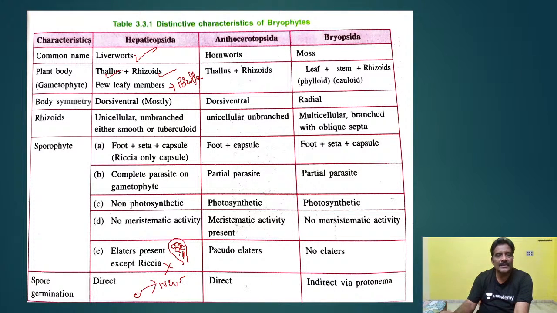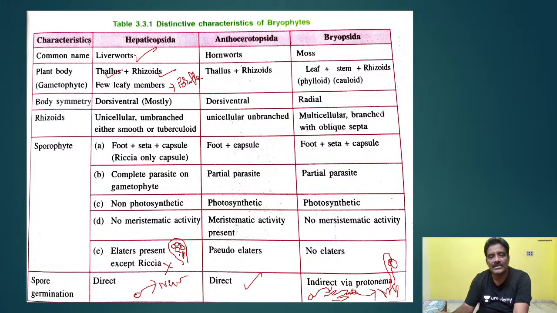This is also direct in the case of Anthocerotopsida. Anthocerotopsida, Hepaticopsida and Bryopsida are the three classes of bryophytes. And here you see indirect germination via protonema. The protonema is generated first, a filamentous body like this. This is the juvenile stage. The spore germinates and forms the protonema, and from this protonema the gametophytic stage develops. From the gametophyte, the sporophyte develops. That point you have to understand. So it is indirect, via protonema.